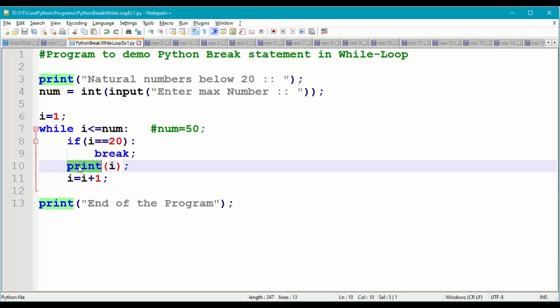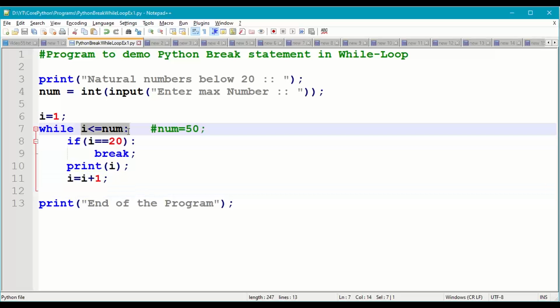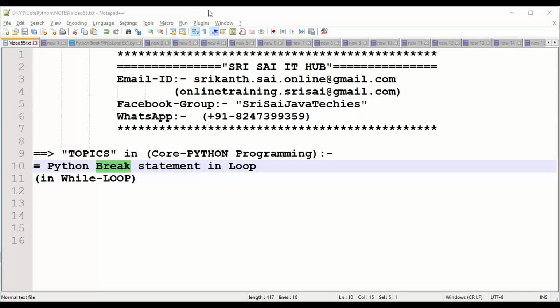Otherwise, it will print 1 to 19, I equal to I plus 1, and go for the next iteration. So this is how the break statement is used in a looping control structure, the while loop, to terminate any while loop indefinitely.